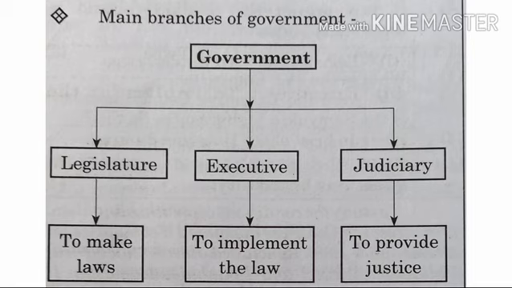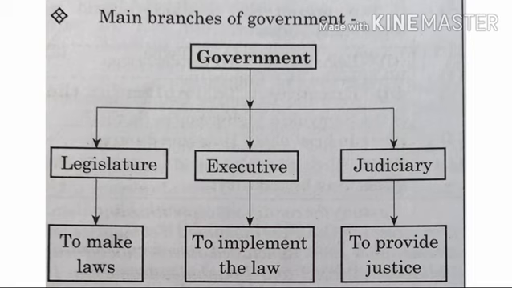So the functions of these organs, their jurisdictions, their limitations, their powers, and the interrelations between these organs are decided by the constitution. The constitution decides the limitations and powers of these organs. It is the nature of their interrelationship that determines the system of government adopted in a particular country.